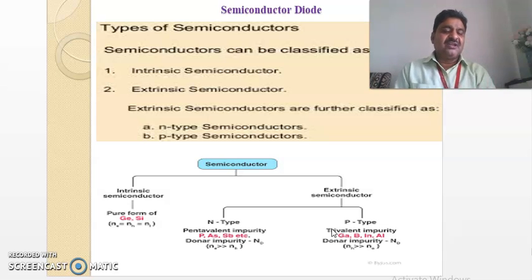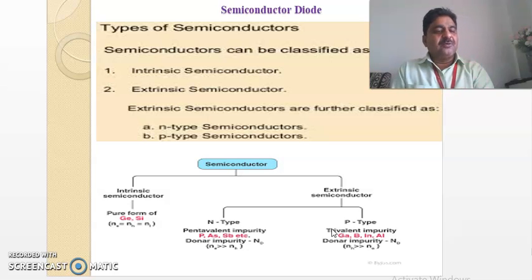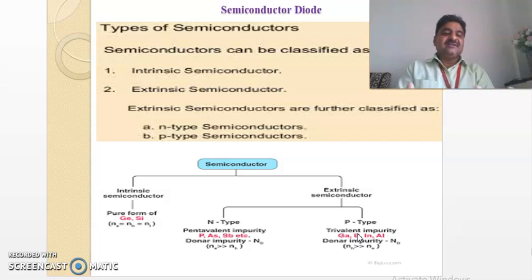It gets mixed here. Then two types of semiconductors are formed depending upon what type of impurities are added. If pentavalent impurities are added to the pure form, then it is N-type, and if trivalent impurities are added to the pure form, then it is said to be P-type. Got it?